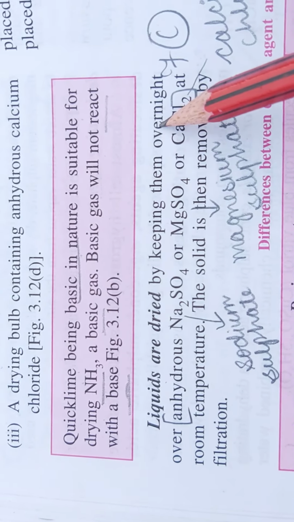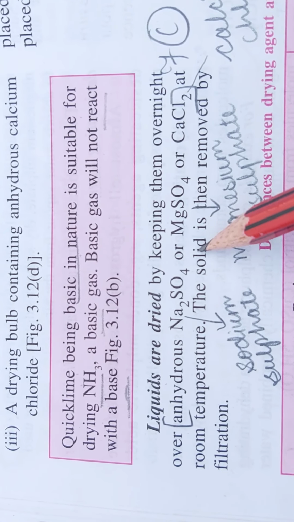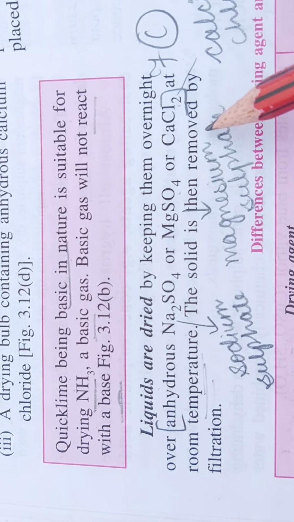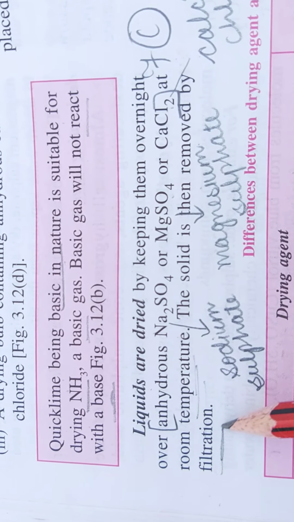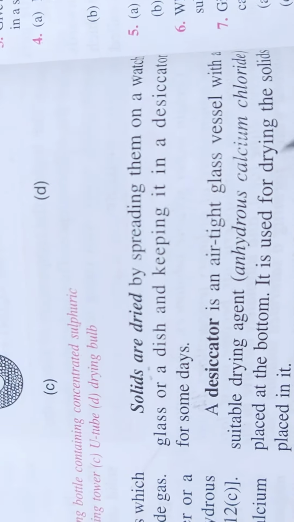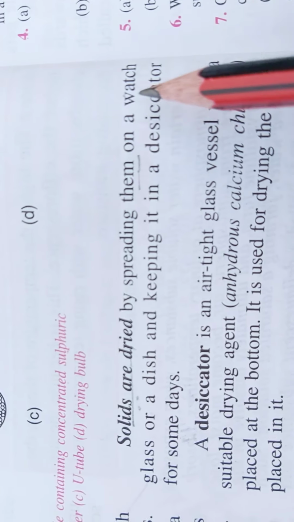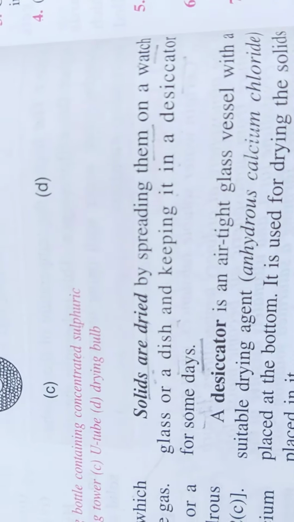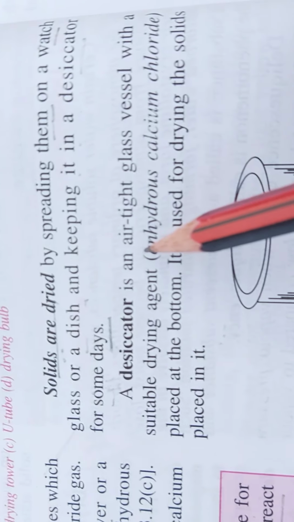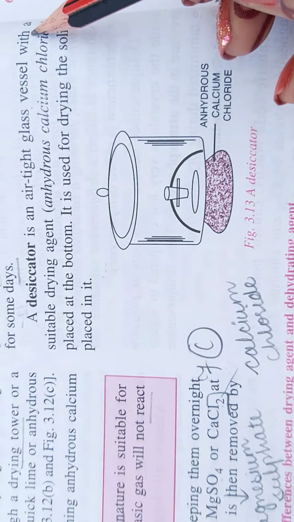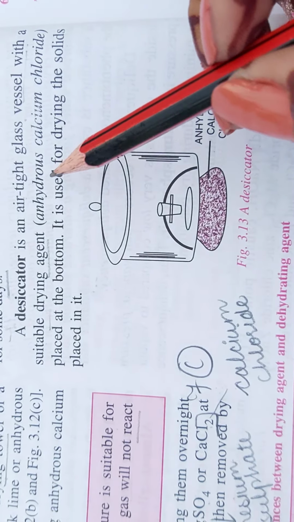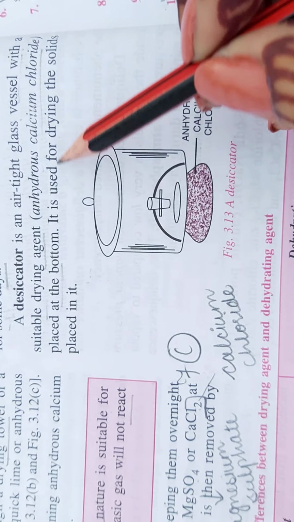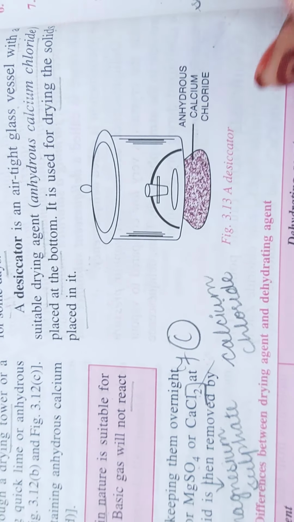Then liquids are dried by keeping them overnight over anhydrous sodium sulfate, magnesium sulfate or calcium sulfate at room temperature. The solid is then removed by filtration. And solids are dried by spreading them on a watch glass or a dish, or keeping them in a desiccator for some days. What is a desiccator? A desiccator is an airtight glass vessel with a suitable drying agent, such as anhydrous calcium chloride, placed at the bottom. It is used for drying the solids placed in it.